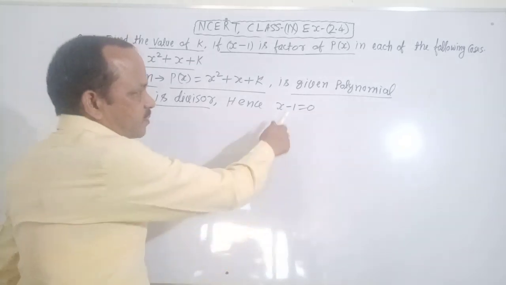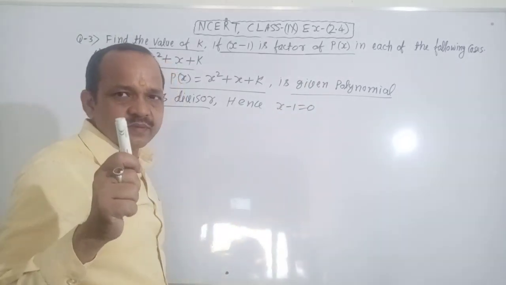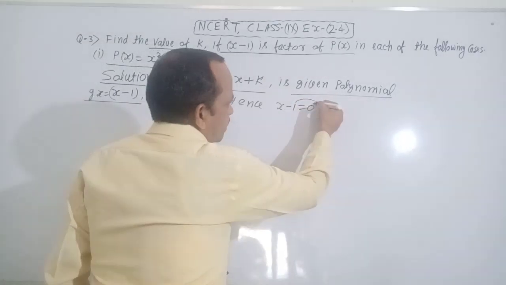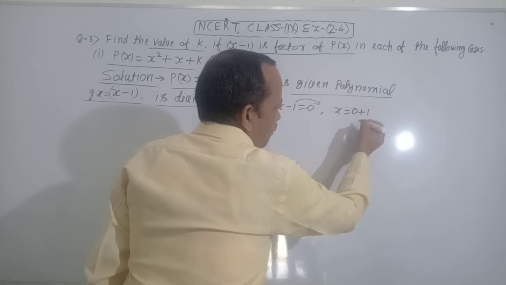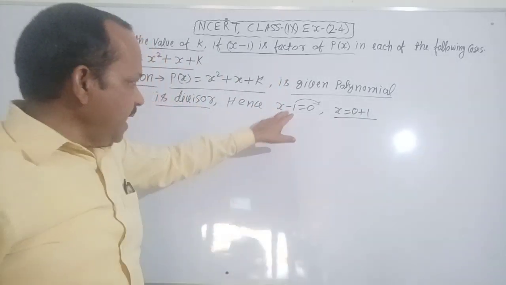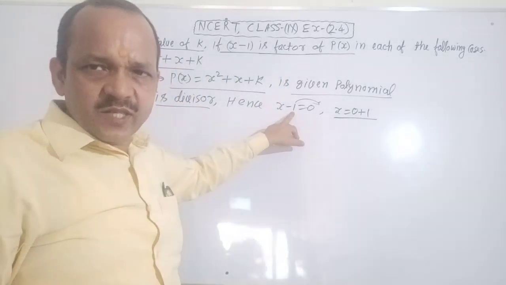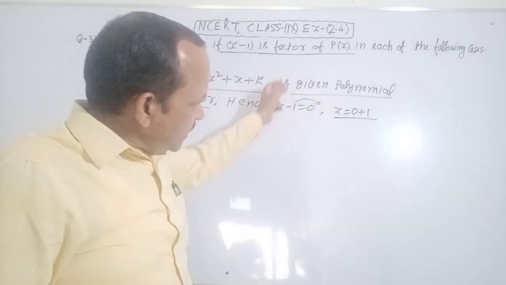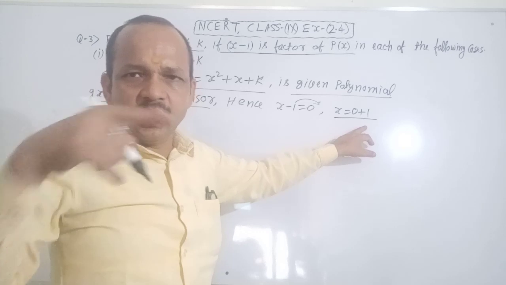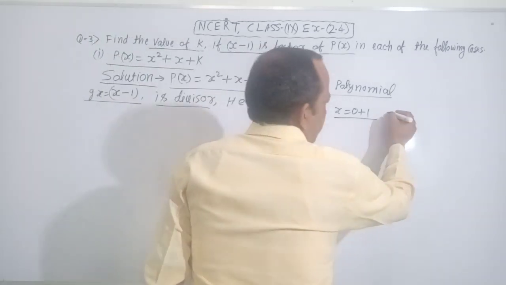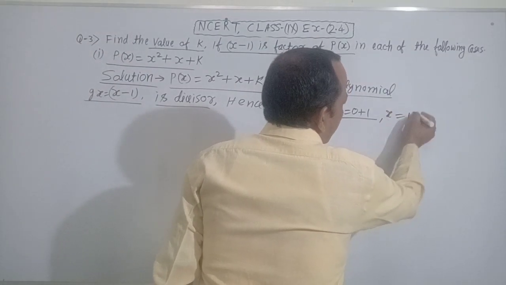You can write minus 1 on the right side of equal. It becomes x equals 0 plus 1. Here it is minus 1, it becomes plus 1 on the right side of equal. Clear? You can write it as x equals 1.